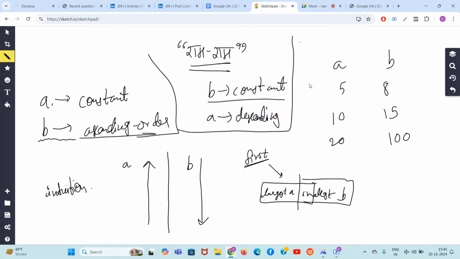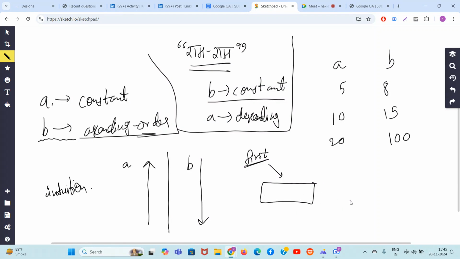Okay, so whatever the first pair I have to go through, it should have the largest A value and the smallest B value. So guys, here comes the question: how will we prove it? Basically we should sort the pairs by A minus B value.